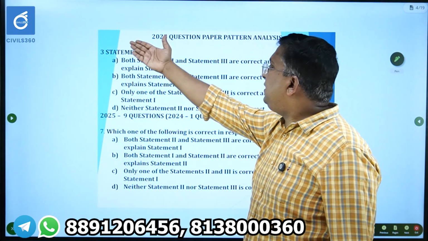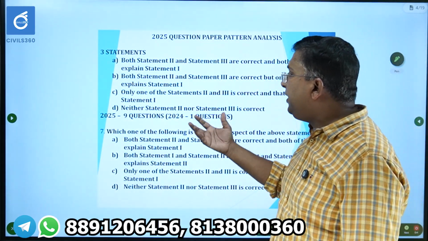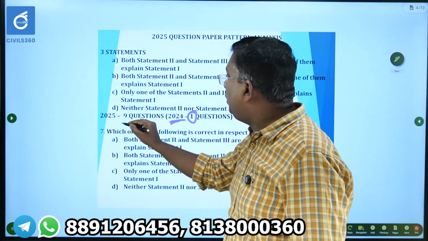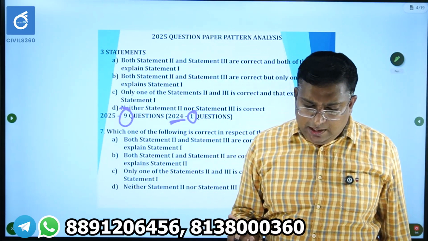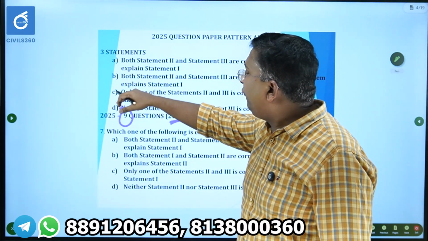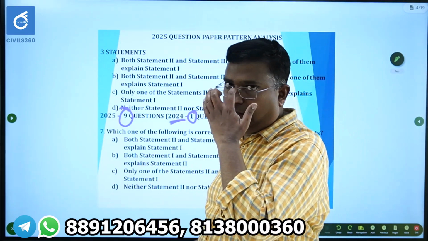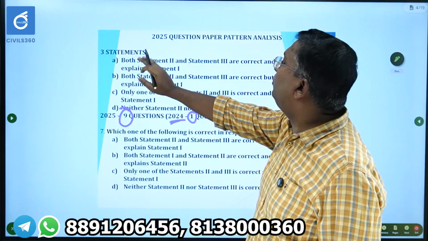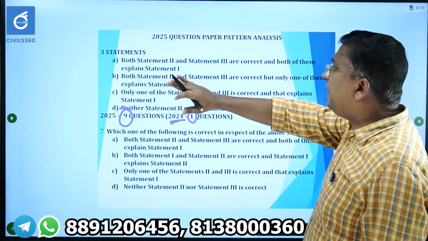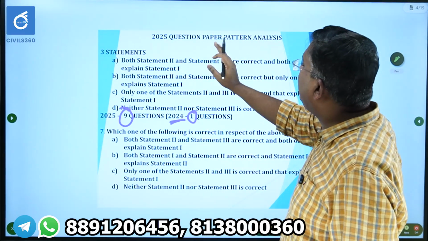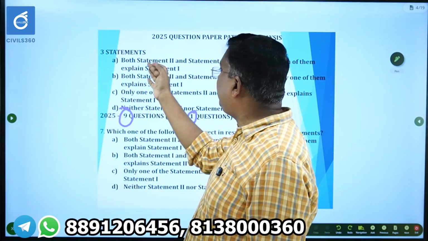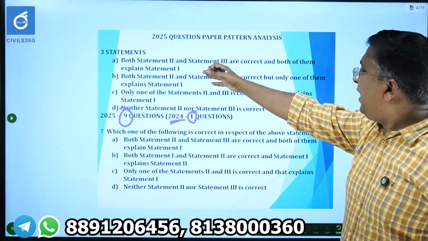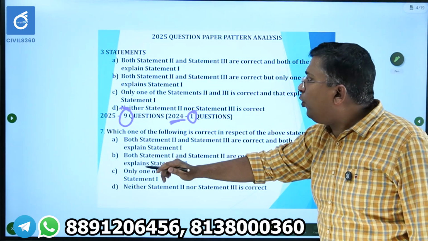Then another pattern, 3 statement questions, a new pattern introduced in the year 2024. In 2024, there was only 1 question. In 2025, there were 9 questions. I have a feeling that in 2026, the number of questions in this pattern may increase. So in this 3 statement question, the choices were like this. I told you statement 1 is correct, then statement 2 and statement 3, and based on that the choices are like that. Both statement 2 and statement 3 are correct, and both of them explain statement 1. So like this pattern. Out of 9 questions, 8 questions had choices like this.